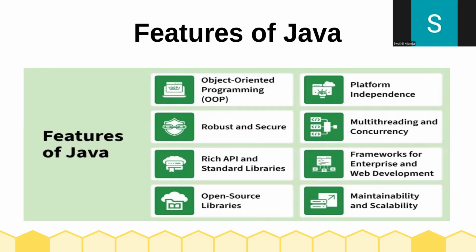It is highly maintainable and easy to modify, easy to expand for large systems, right? So I hope you understood the features of Java: object-oriented programming, platform independence, robust and secure, multi-threading and concurrency, REST API and standard libraries, frameworks, enterprise and web development, open source libraries, maintainability and scalability.